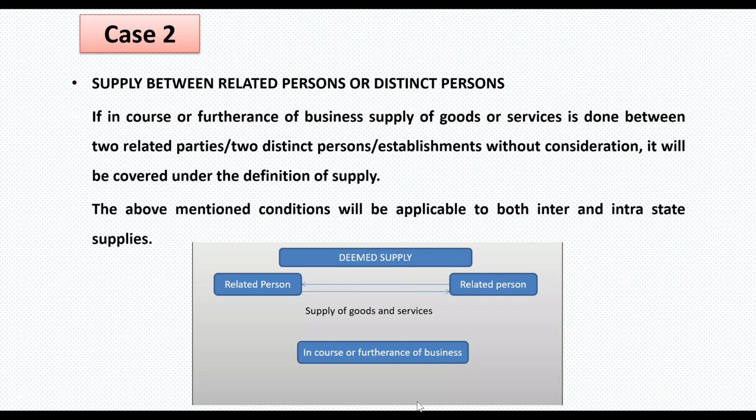Many other ingredients are very important to understand the term supply. But because of restriction of time, we have to conclude this video here. And in the next video, we will discuss all the provisions thoroughly.